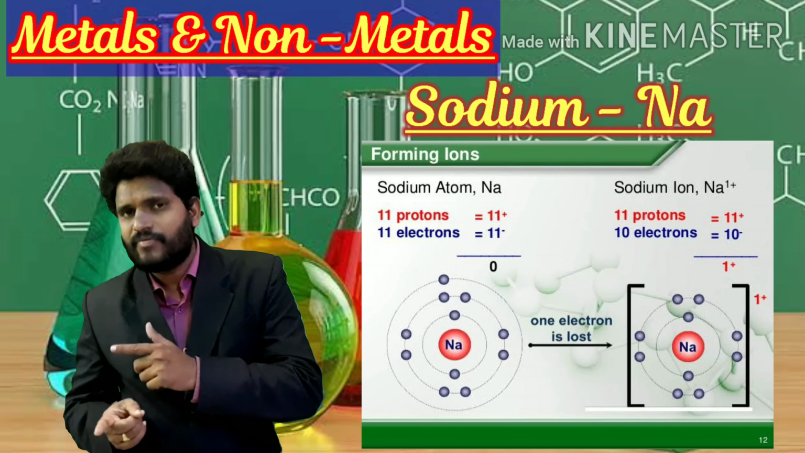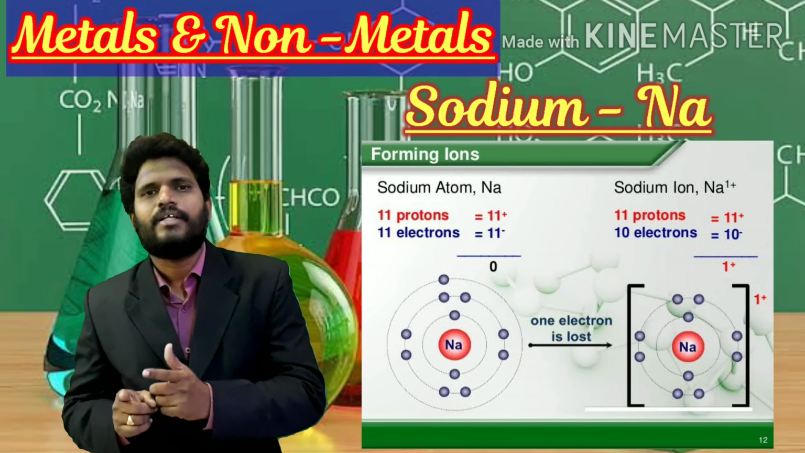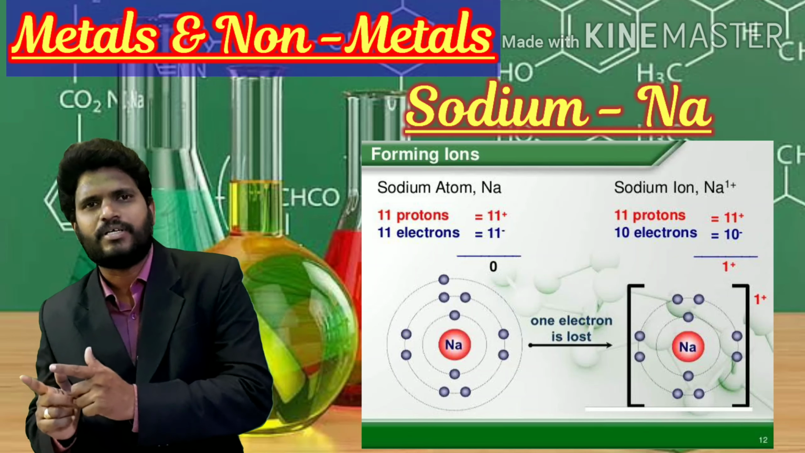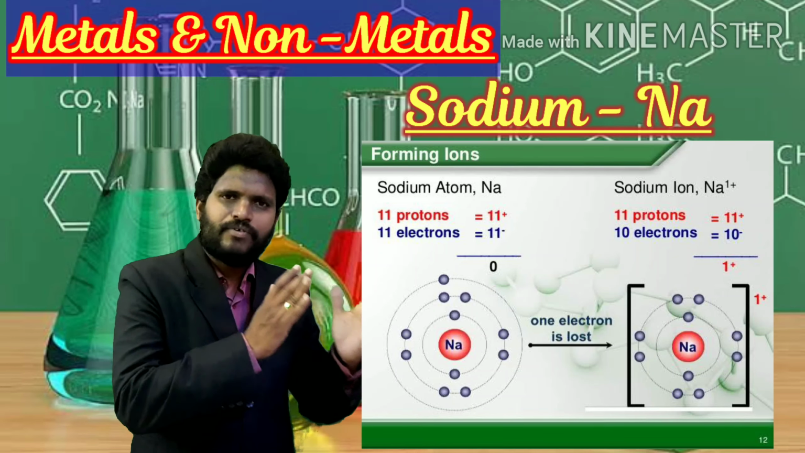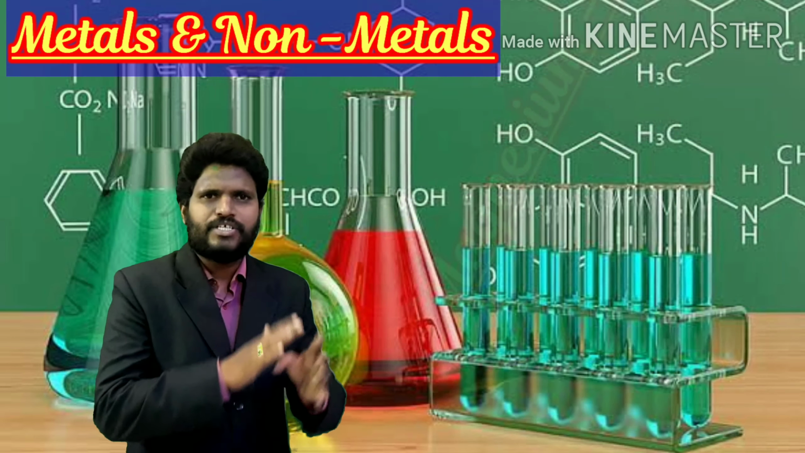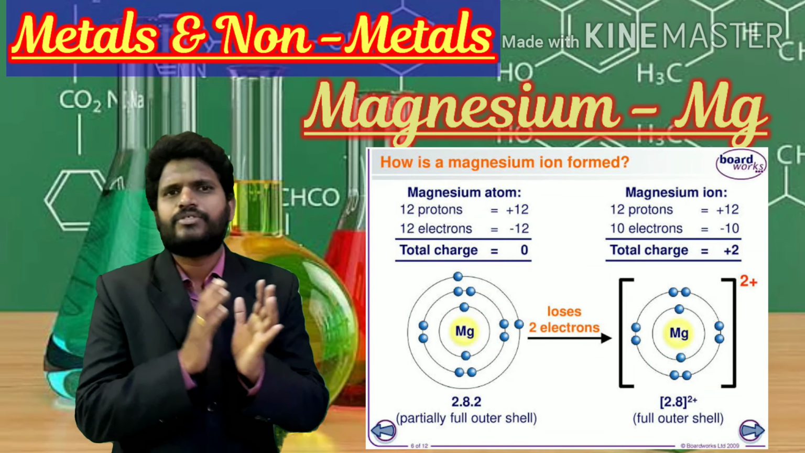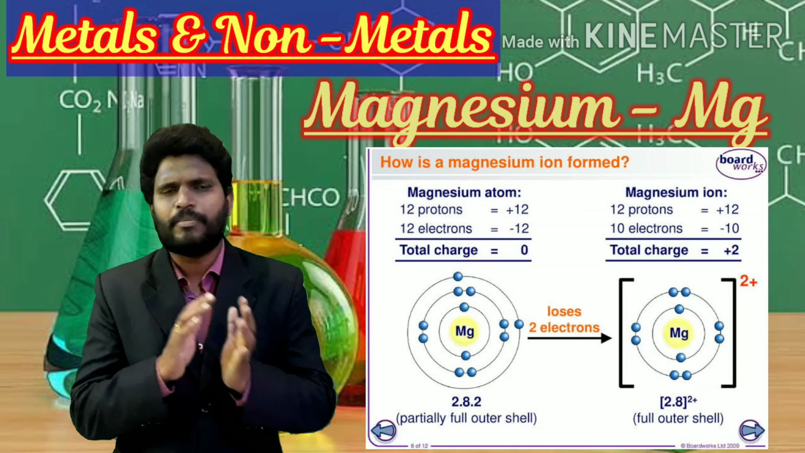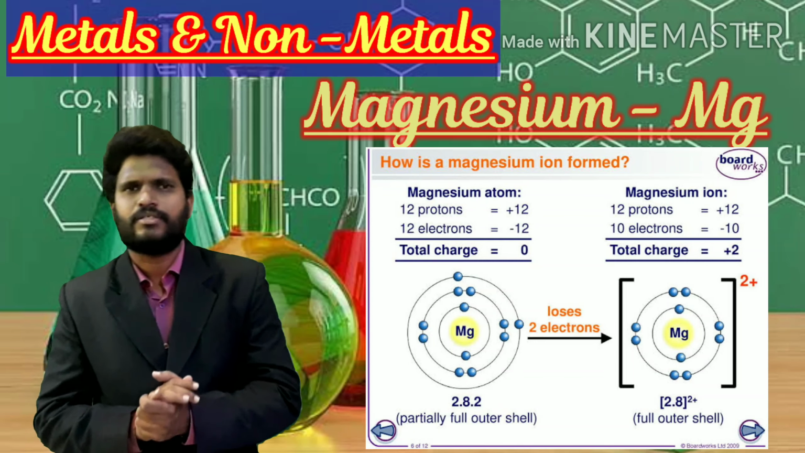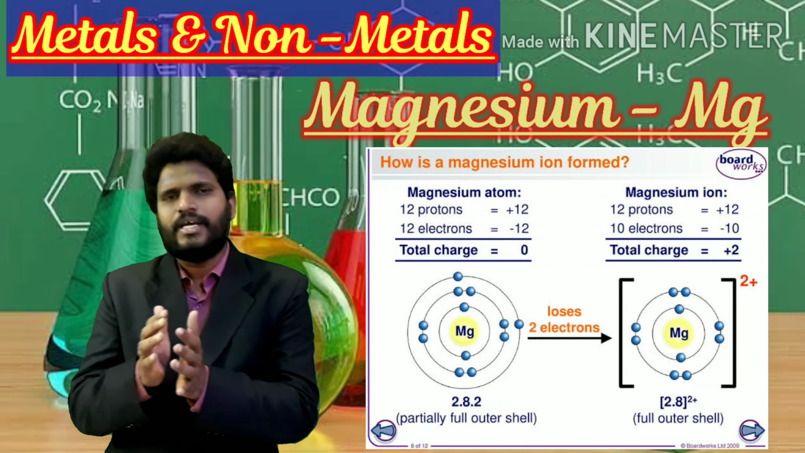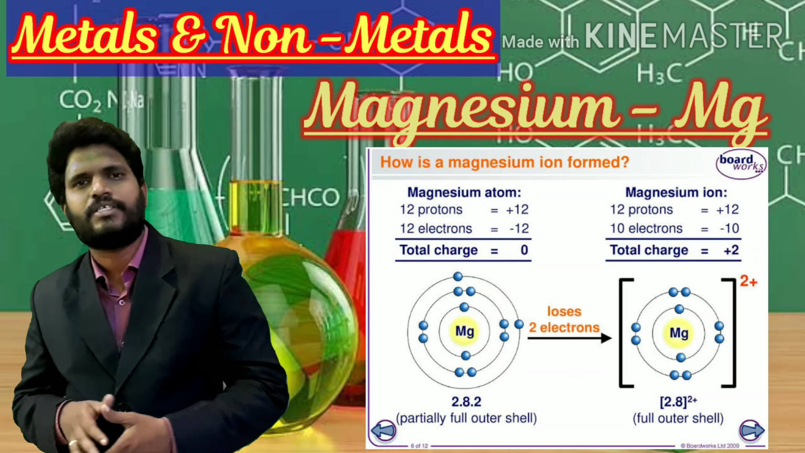So how many electrons did it lose? One electron. That's why it formed one positive charge. If you take the metal magnesium, it is ready to lose how many electrons? 2 electrons. If it loses 2 electrons, it acquires 2 positive charges.